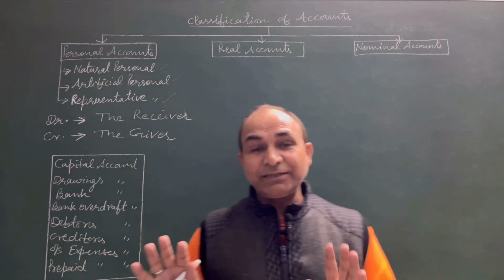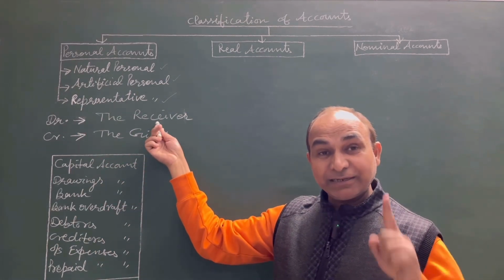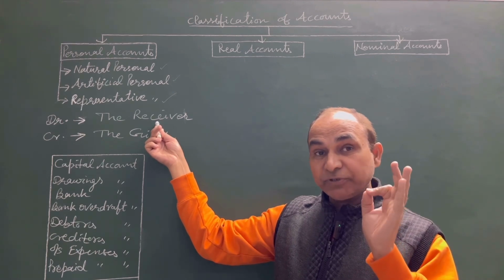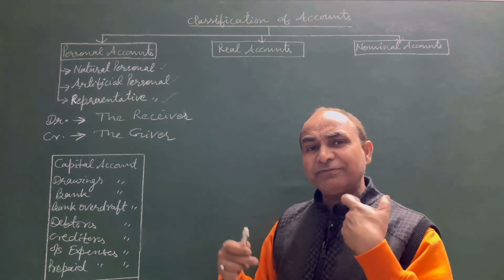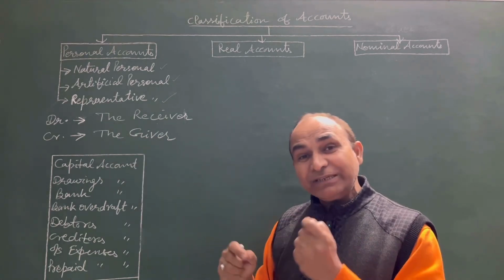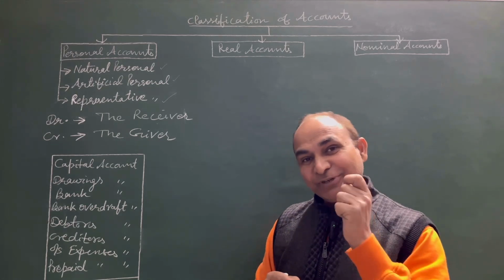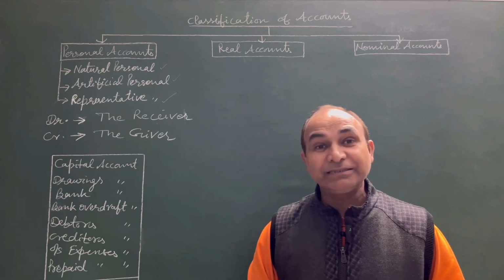So try to understand the rules of debit and credit. Debit the receiver. Understand from business point of view. Anybody who is receiving something from our business will be debited, and anybody who is giving something to our business will be credited. The rule is debit the receiver, credit the giver.